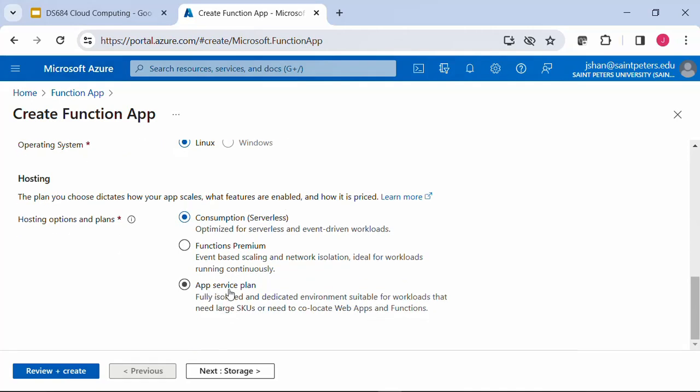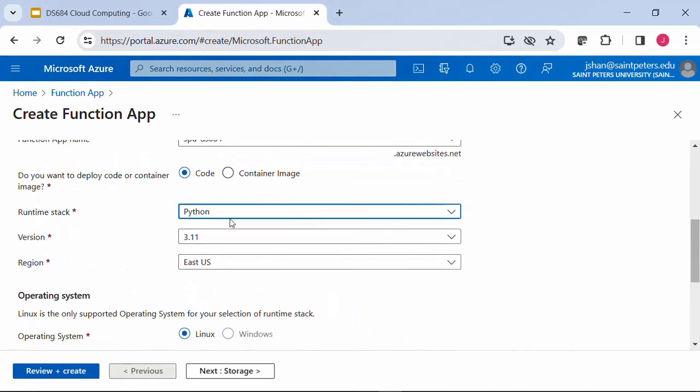You can use the App Service plan, which allocates a dedicated, isolated environment. Or you can have Premium, which is event-based, with scaling and isolation. And the cheapest way, of course, is Consumption, which is purely serverless and only responds whenever you have some requirement.